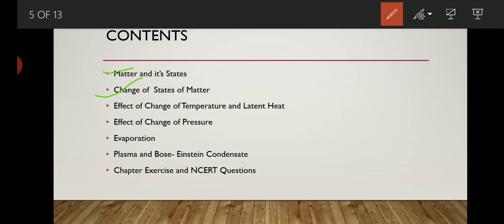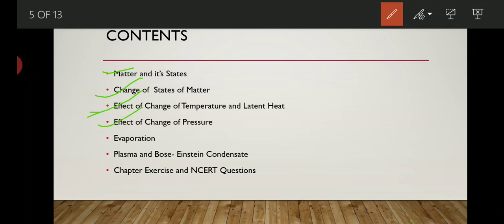Second topic is change of state of matter. Third topic is effect of change of temperature and latent heat. Latent means hidden, heat means energy, meaning what type of hidden energy is present in any state of matter, that we will discuss in this chapter.